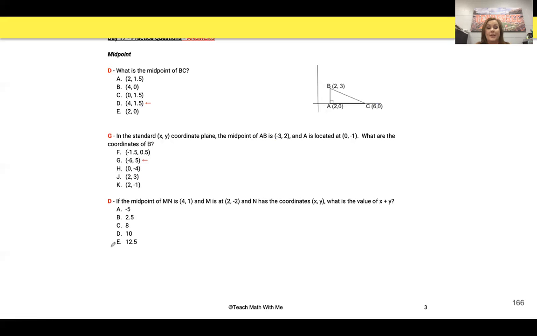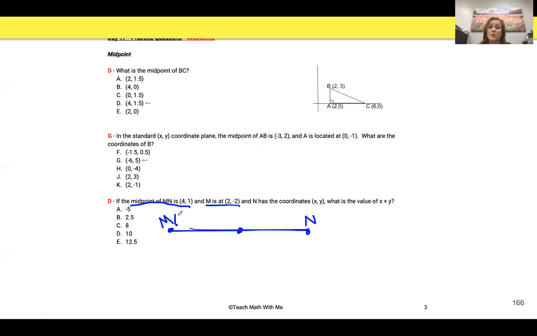Okay, now this last one here, again, we have a midpoint and an endpoint. That's probably the biggest thing that you need to look at. So again, I've kind of drew it before. I'm going to draw it out for y'all again. Once you do enough of these problems, you tend not to have to draw it out as much.